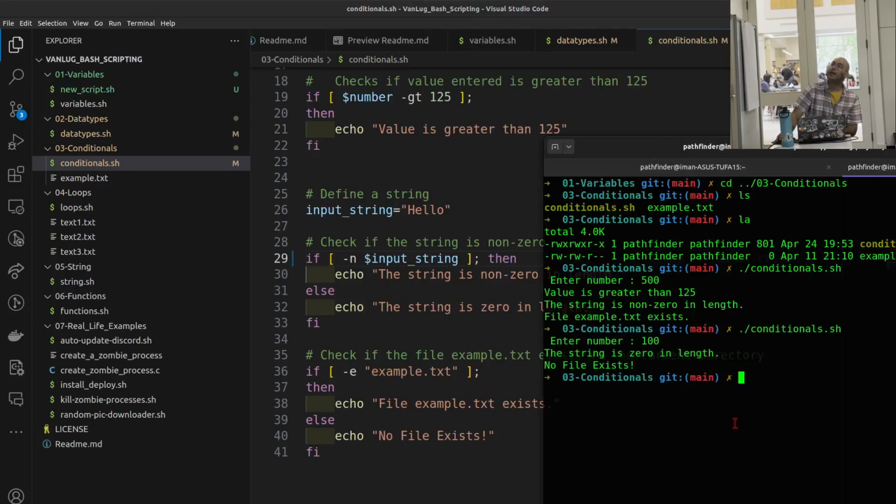So now we have the string, so we should get the first part, the non-zero part. Whatever. Oh damn. I should turn this on.